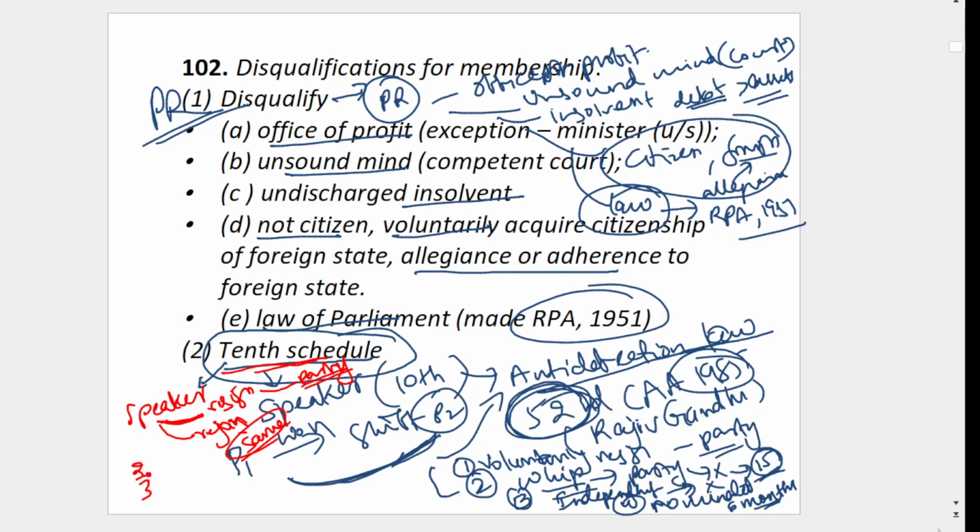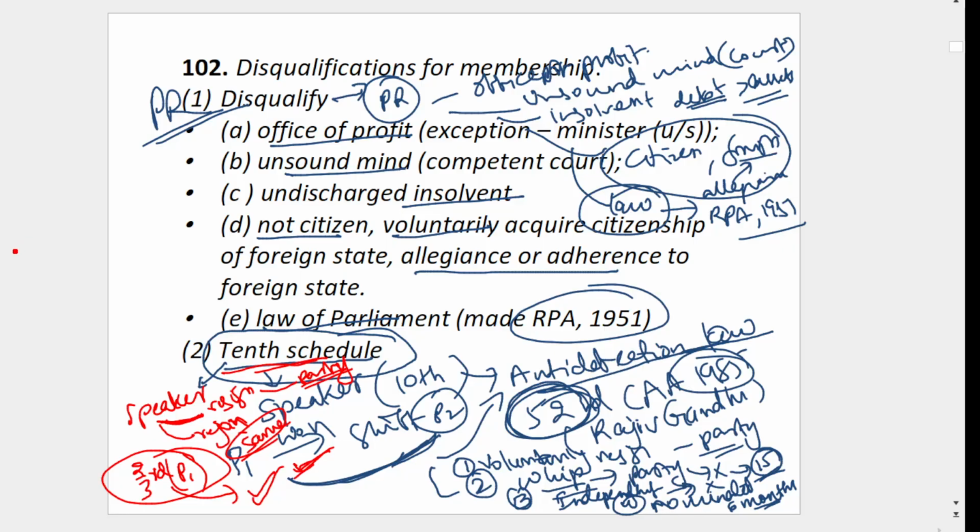Also, if 2/3 of the party are going out, then it is allowed. It means there is some problem in the party. 2/3 means it is a huge number leaving the party, which means that is a problem. So they can join any other party, or they can remain independent as a separate party. So in that case also it will not apply. This 2/3 exemption will also not apply.